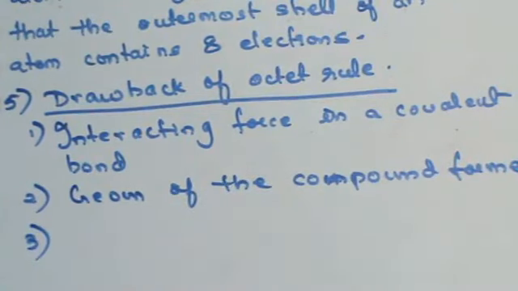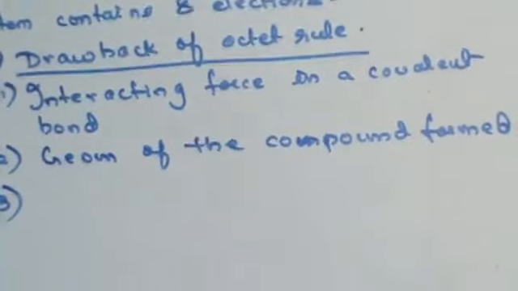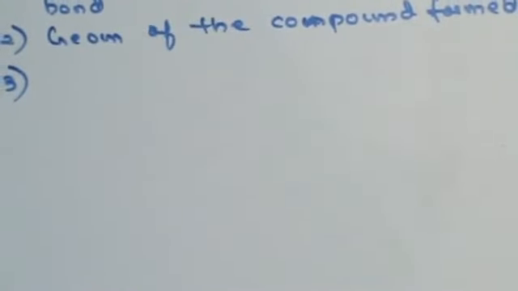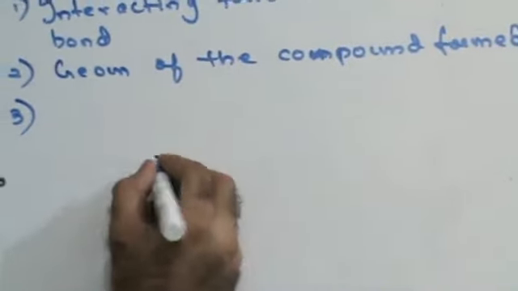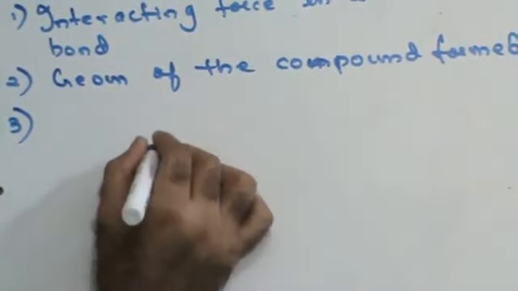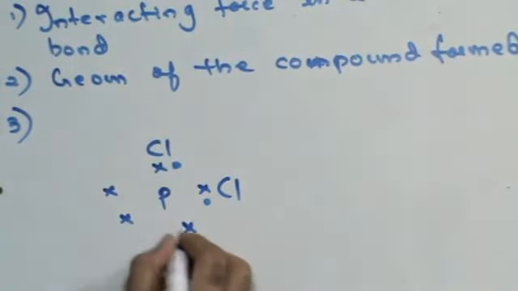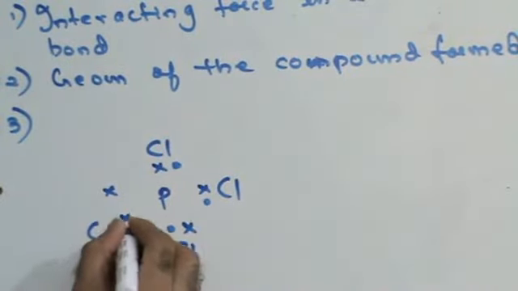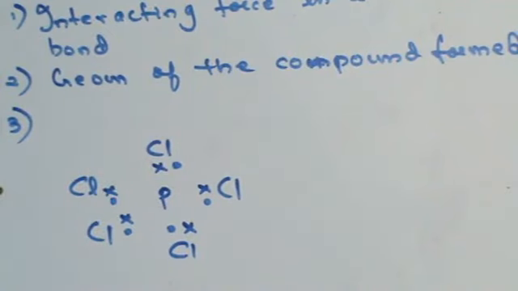Now the rule says that every atom wants to have 8 electrons in its outermost orbit. Let's see the formation of phosphorus pentachloride. Phosphorus has 5 electrons in its outermost orbit. It combines with 5 chlorine atoms to form a compound, phosphorus pentachloride, PCl5.